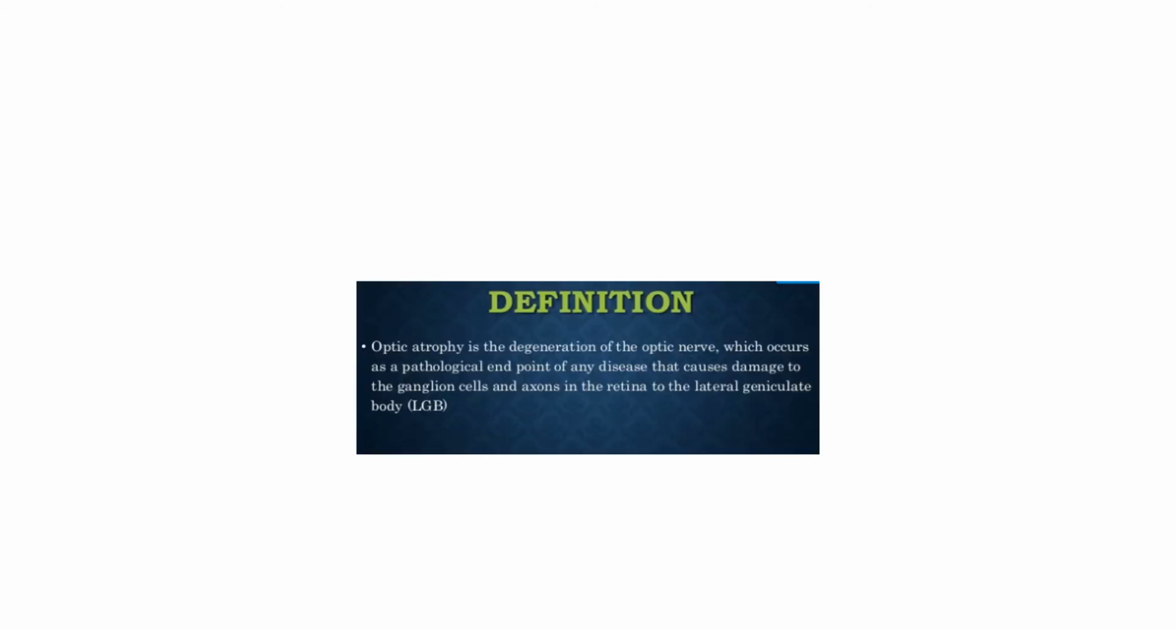Now we'll be talking about optic atrophy. Now, the definition of optic atrophy is important again. Optic atrophy is the degeneration of the optic nerve which occurs as a pathological endpoint of any disease that causes damage to the ganglion cells and axons from the retina to the lateral geniculate body.